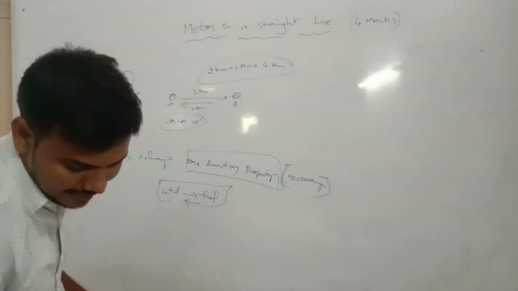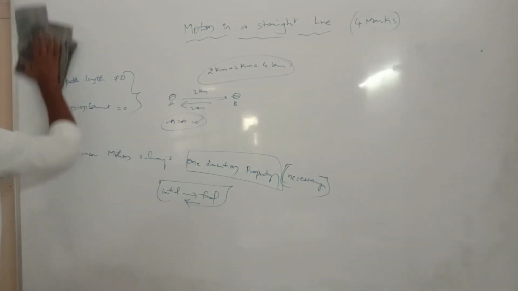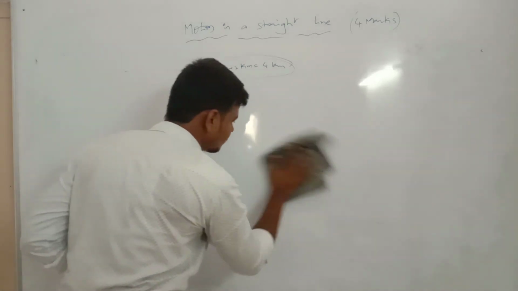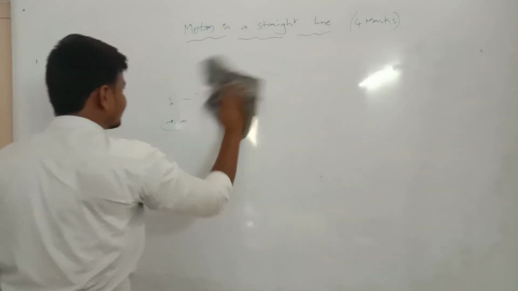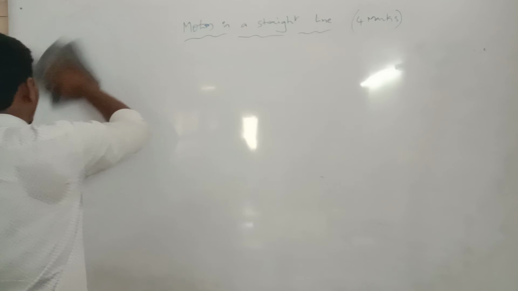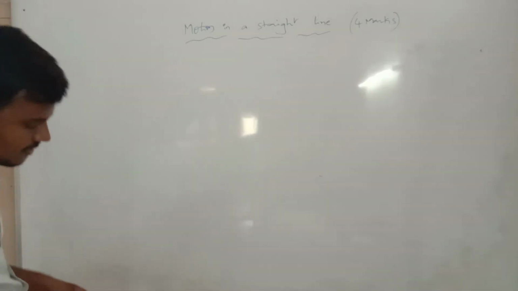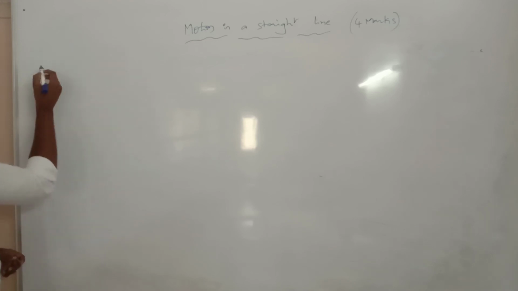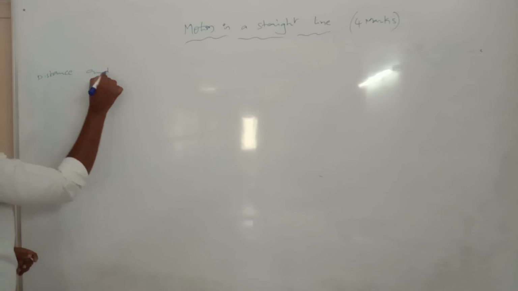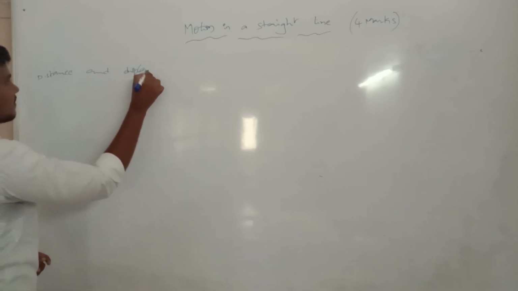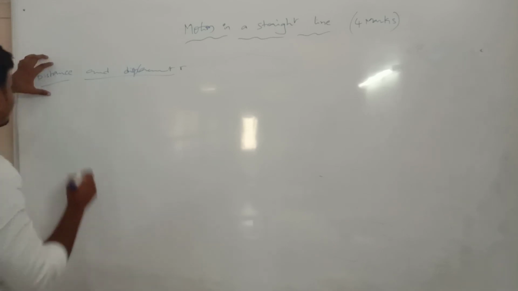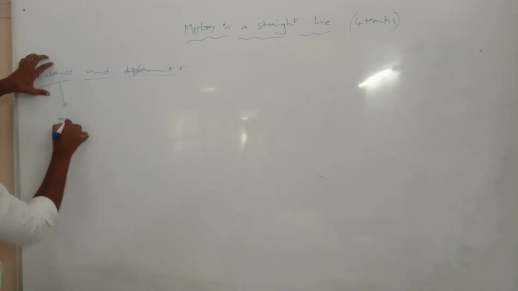Okay, and now the next one. The similar definitions, similar meanings and similar properties are here. Now, distance and displacement, what is the definition? Distance means we take it for any two objects.